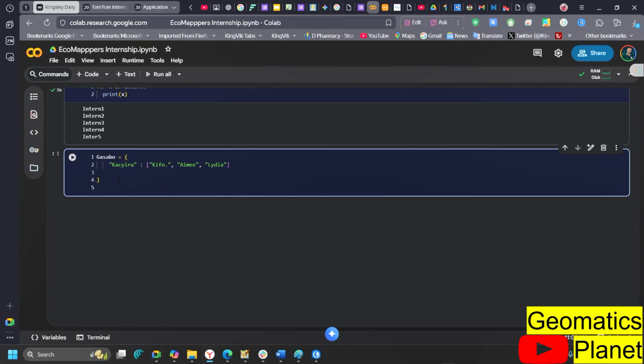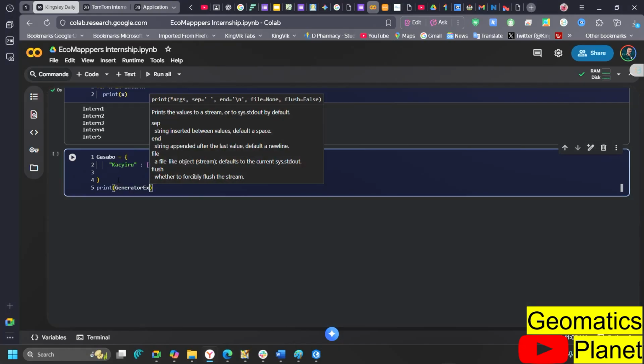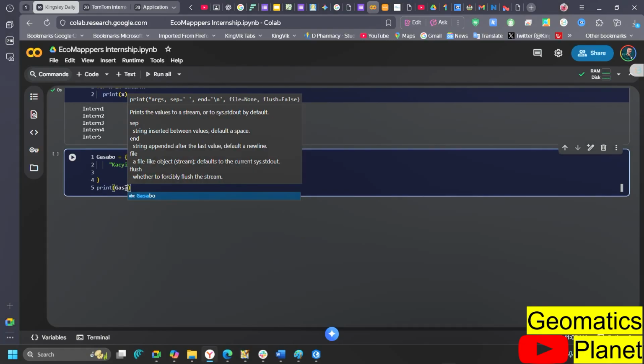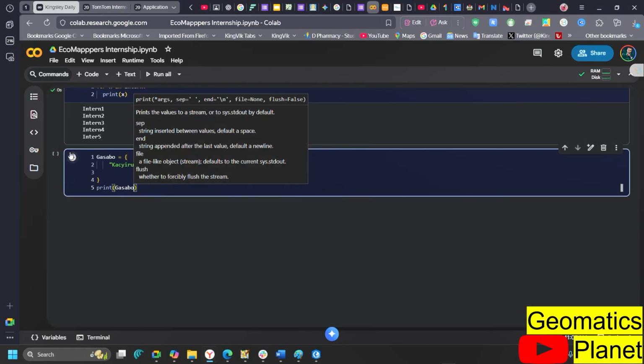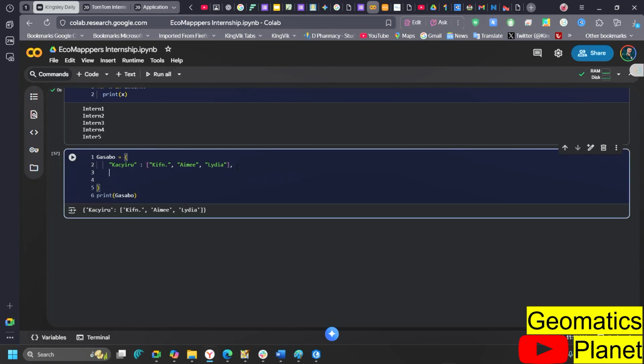This is Kacyiru, so you can say print Gasabo. If you run this, Gasabo, you run it like this, you can get Kacyiru. So it means that if you want to include another sector, another sector we have is Kimuhurura.